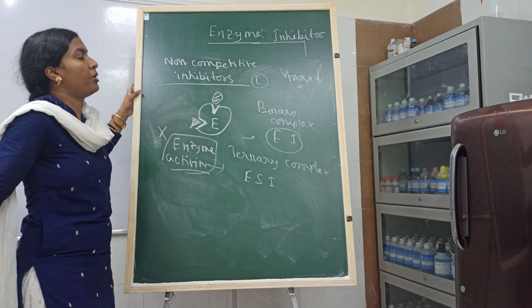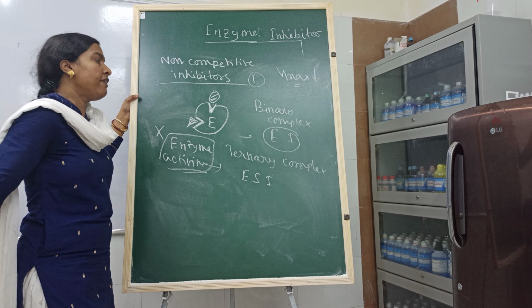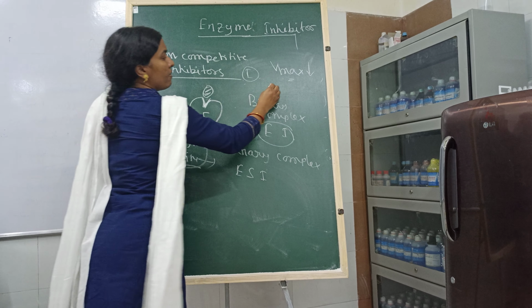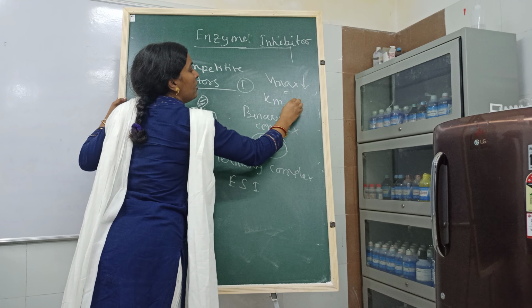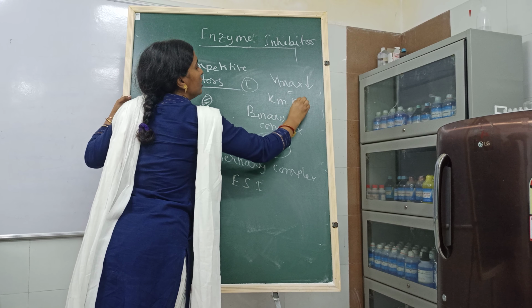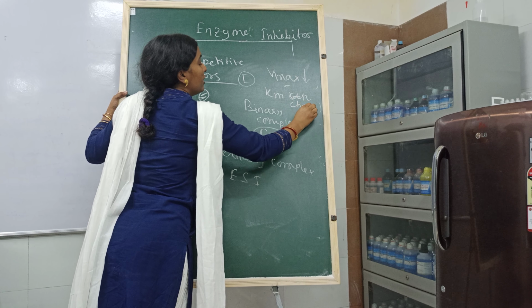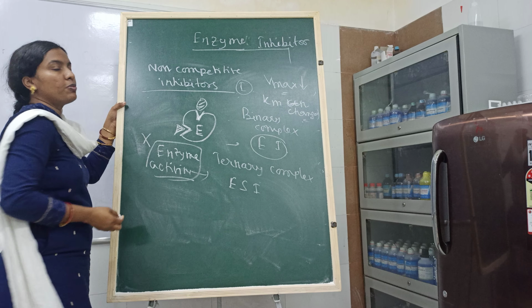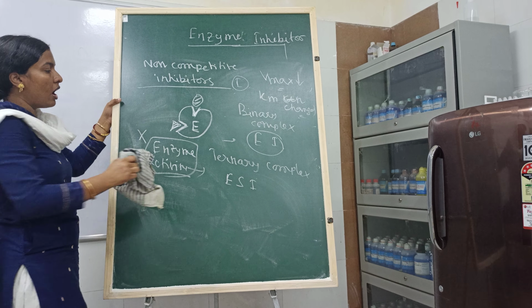But in non-competitive inhibitor, it binds at another site, so the substrate affinity is unchanged. As the substrate affinity is unchanged, Km is unchanged. But Vmax is decreased. Why does Vmax decrease? Because it causes the conformational change of the enzyme. So what about the curves?